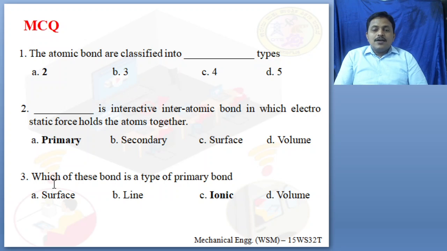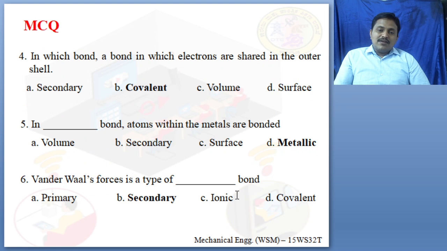Which of these bonds is a type of primary bond? Out of the four options, surface, line, ionic, volume, which can we consider a primary bond? The first type of bond we know is the ionic bond. So the answer is C. This ionic bond is a kind of primary bond.